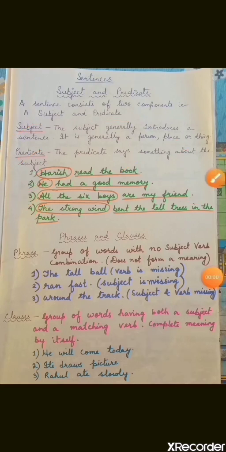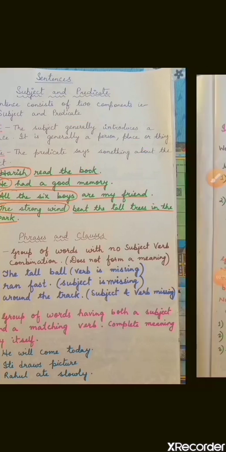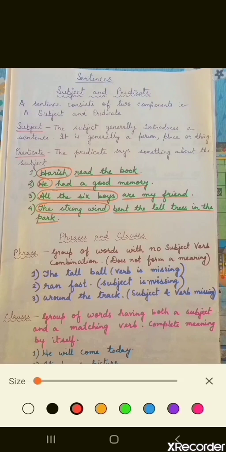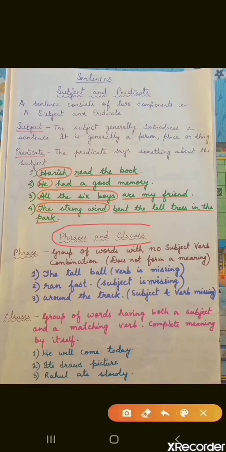So in a sentence there are phrases and clauses. We will learn about phrases and clauses. Now phrase means what? A group of words with no subject-verb combination. There will be a group of words, but the subject and verb will not be together. Somewhere the subject will be present, somewhere the verb will be present, but they cannot be together. No combination.